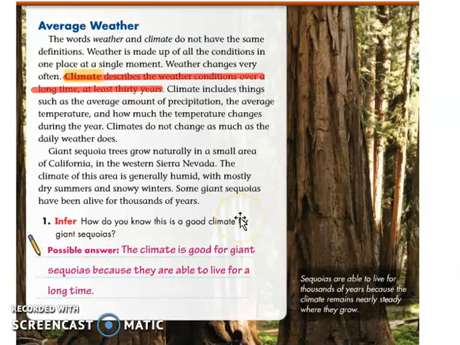it needs a humid weather. So some giant sequoia trees have been alive for 1,000 years. It's because of the climate also. The weather condition here is stable. But question number 1 says here, how do you know that this is a good climate for the giant sequoia tree? As I mentioned, the climate is good for giant sequoia trees because they are able to live for a long time. So thank God that the area here is not affected.